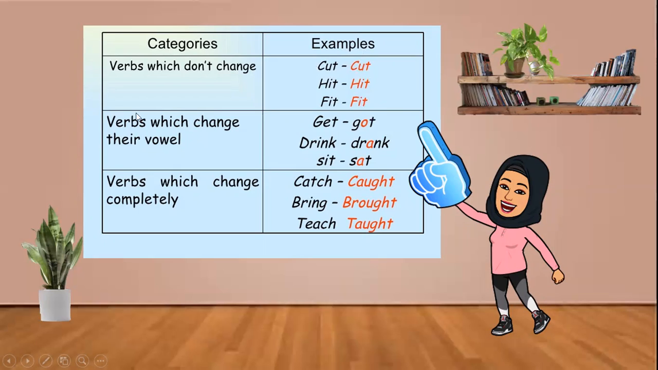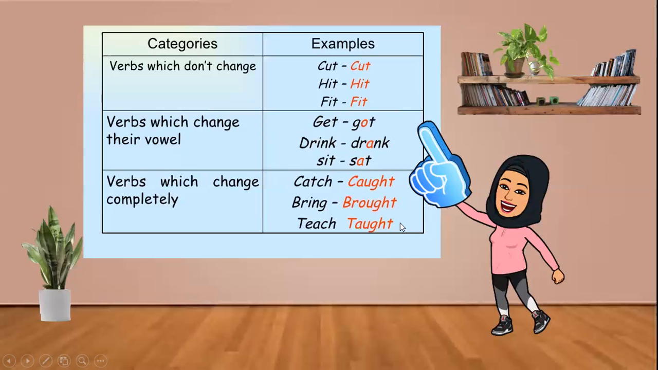Sometimes the verb changes its vowel. For example, get, we change the e to o so it becomes got. And then drink, drank, sit, sat. But there are also verbs that change completely. For example, catch, caught, bring, brought, teach, taught, go, went. That one you have to memorize too.